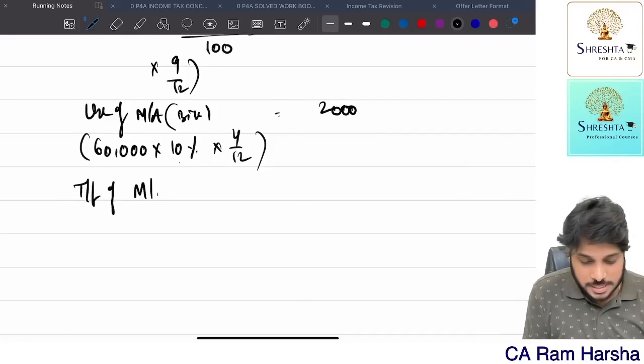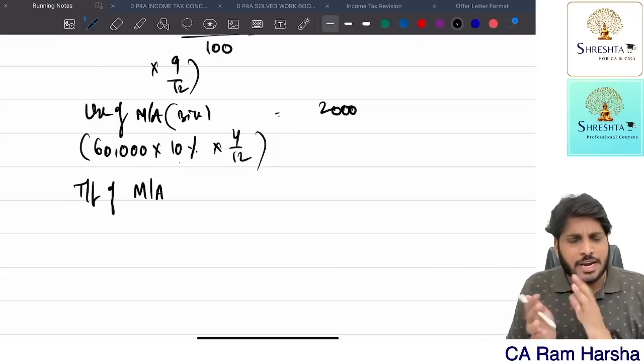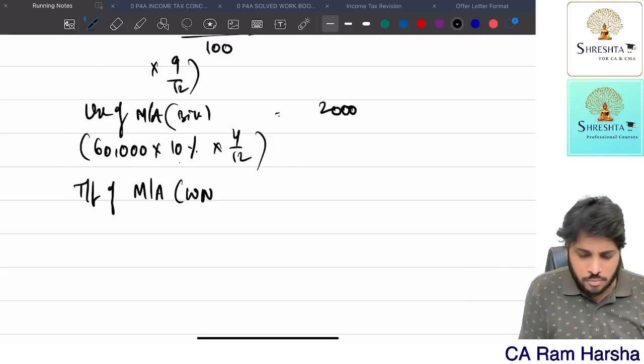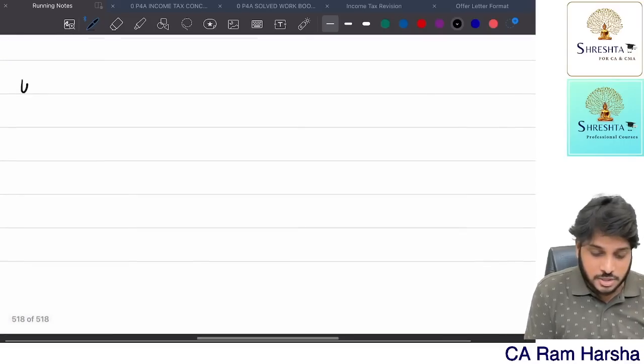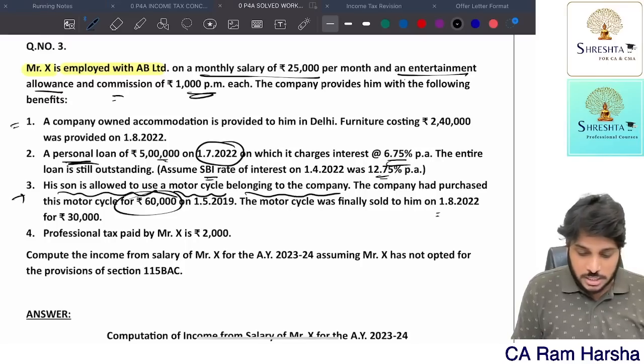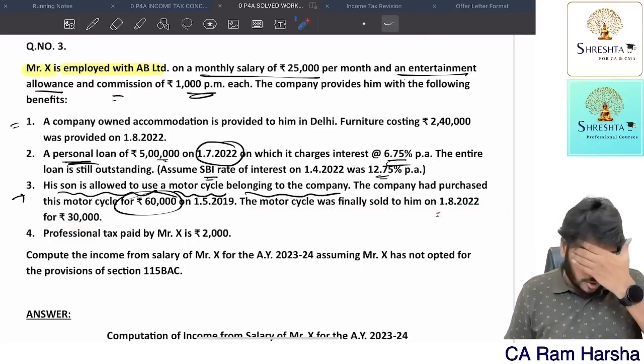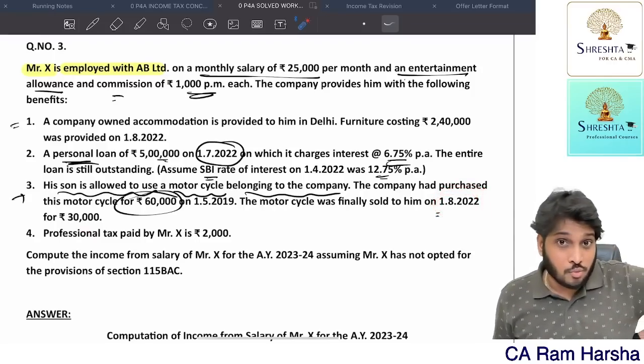Transfer of movable asset. Now, after using it for 4 months in this year, he purchased it. At what price he purchased it? Let us do a working note 1. He paid 30,000 rupees. Which one? Motorcycle. The motorcycle is ultimately sold on 1st August. So this employee purchased on 1st August 2022.